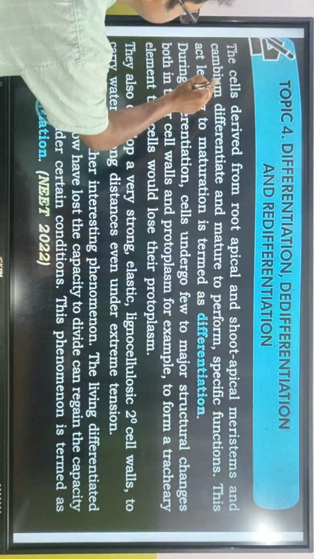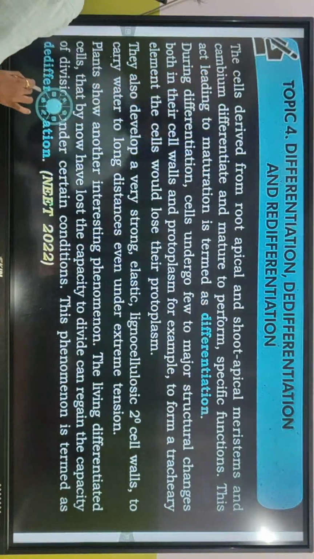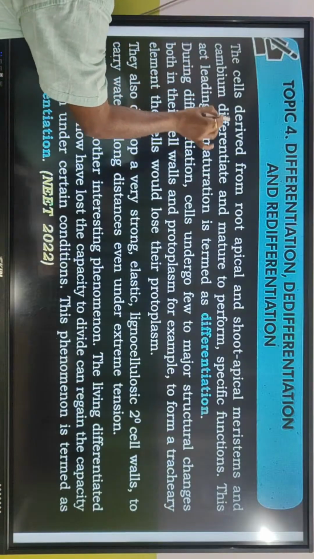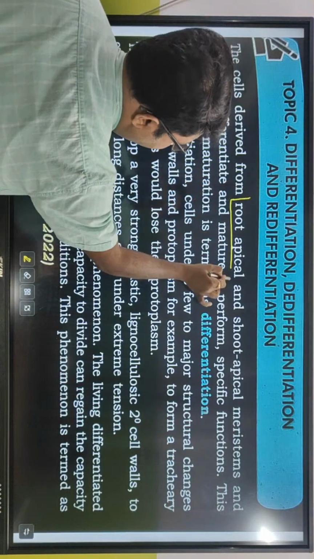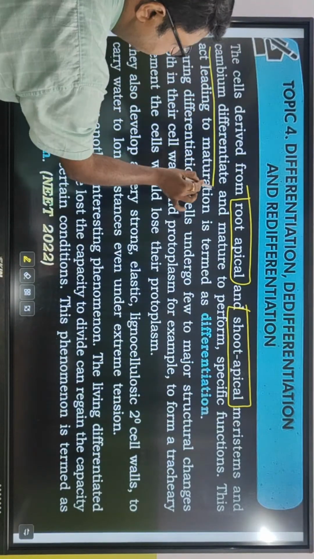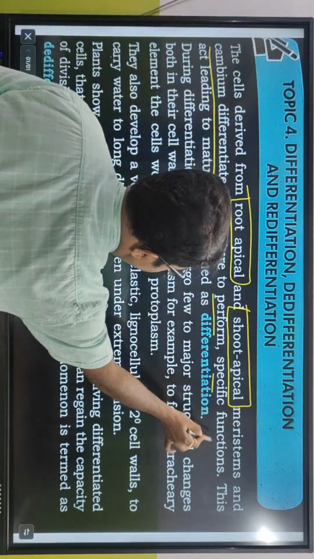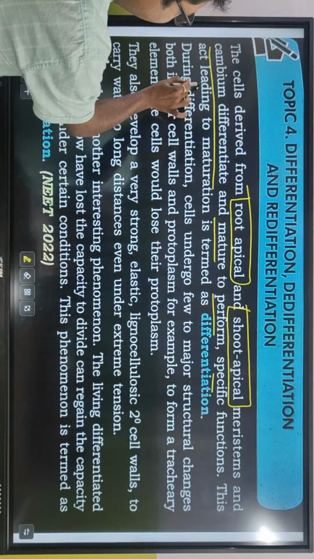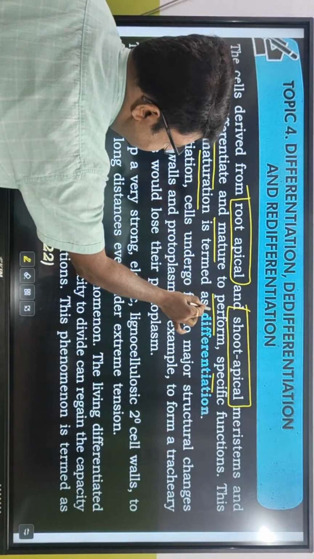Again, understand what differentiation is. The cells derived from root apical and shoot apical meristems and cambium differentiate and mature to perform specific functions. This act leading to maturation is termed differentiation.